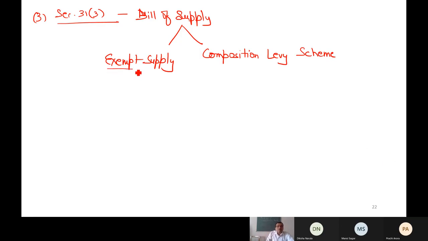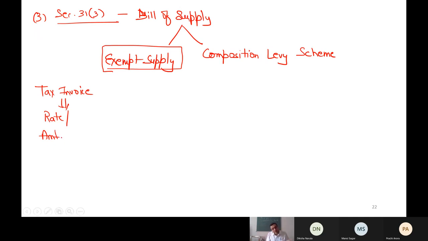Because when the supplier is making exempt supply, that means there is no need to pay any tax. So tax invoice cannot be issued. Why? Because if you remember the format of tax invoice, in this format tax rate and amount of tax also is must. पर जब आप सप्लाई ही एग्जम्प्ट कर रहे हो तो टैक्स रेट होगी नहीं, कोई अमाउंट होगा ही नहीं, so you cannot issue the tax invoice.